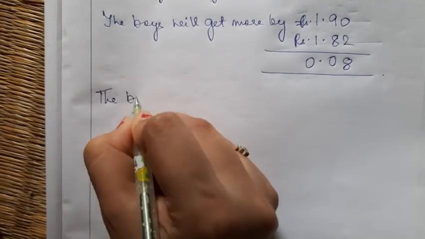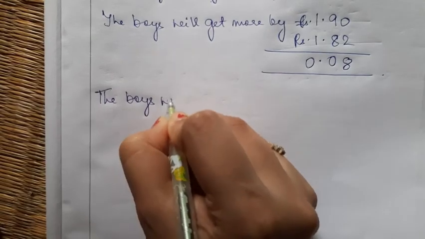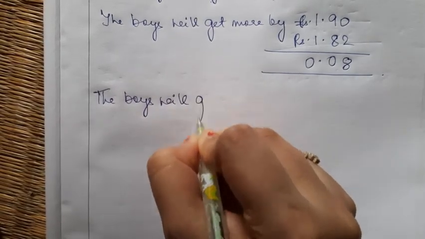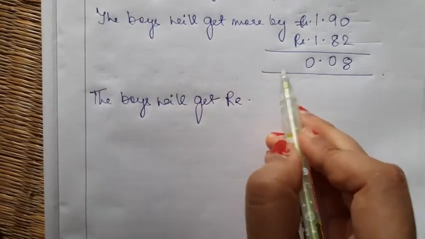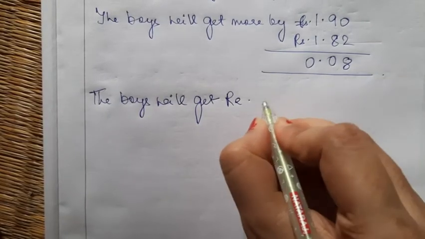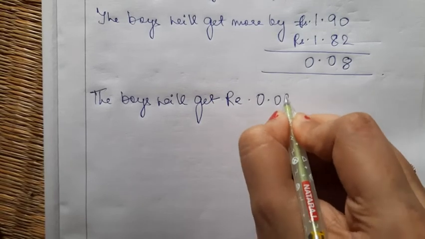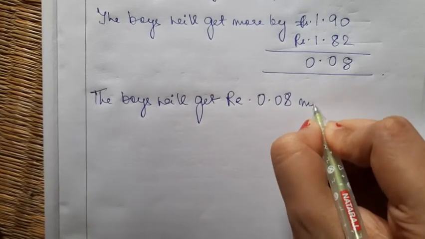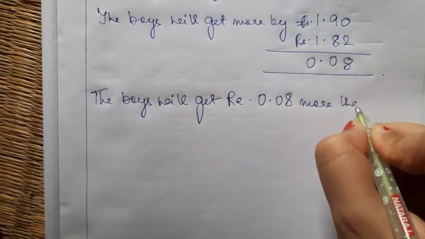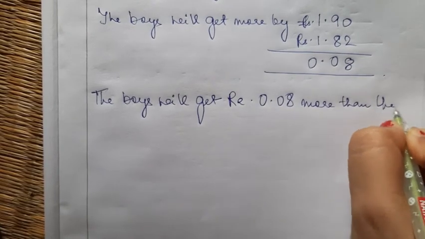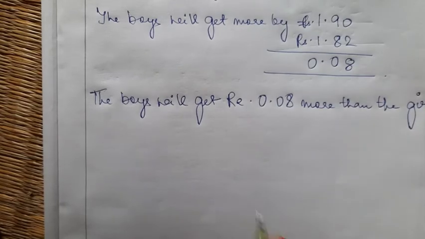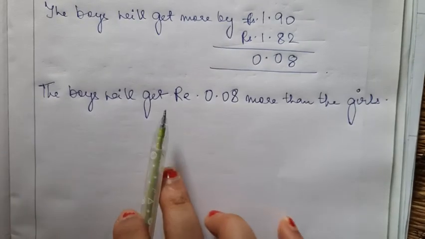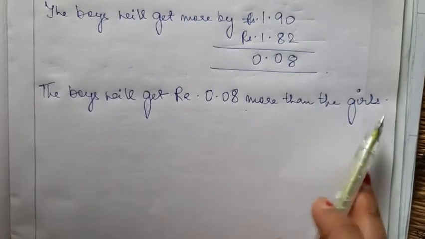The boys will get, I told you when the number is less than 1, I have to write will get 0.08 more than the girls. So the boys will get this much money more than the girls.